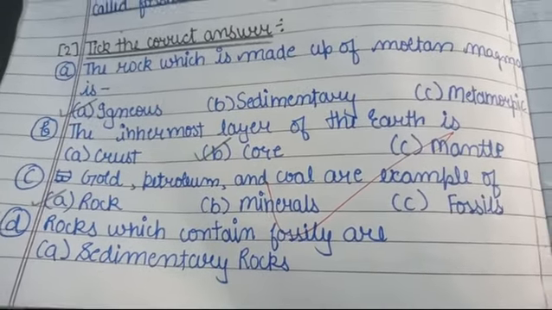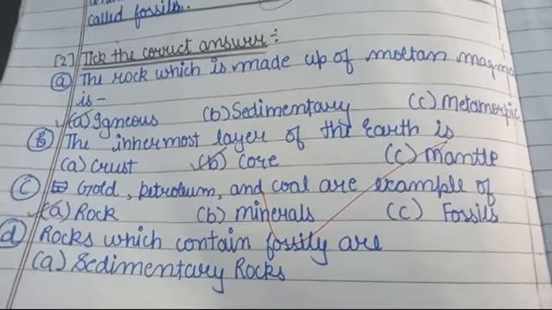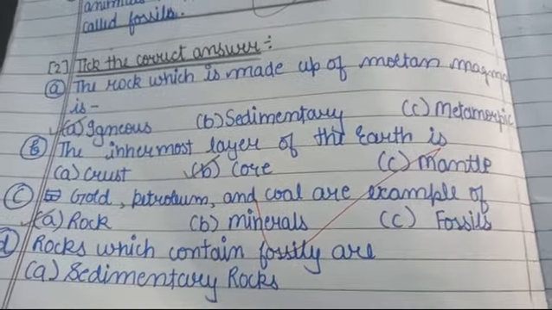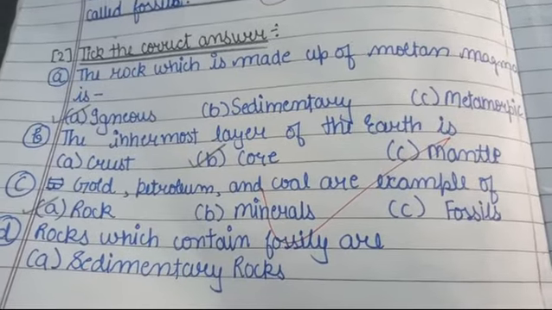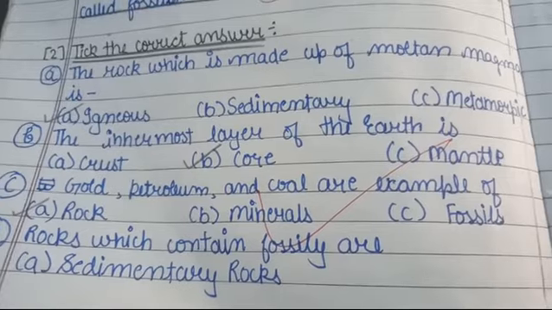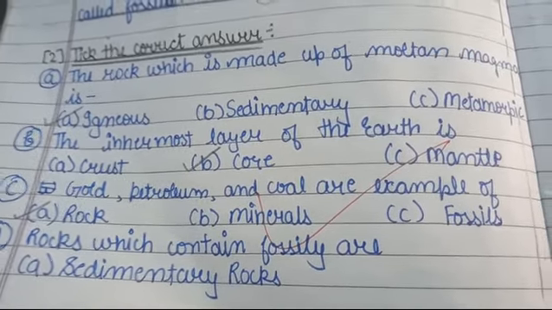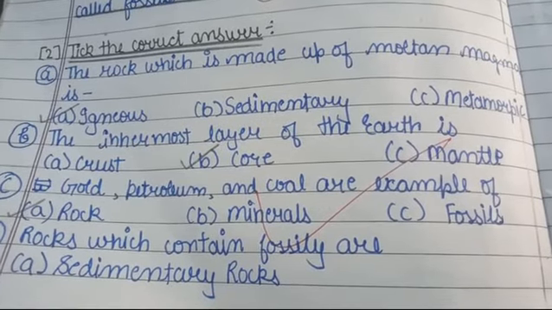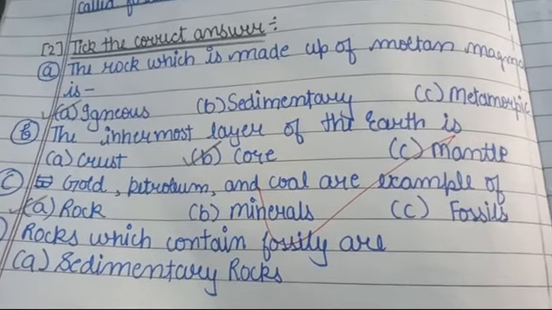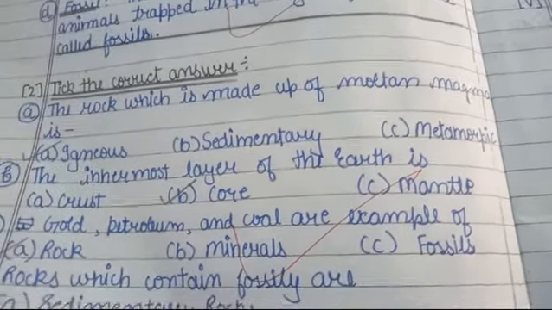Because gold, where is gold mostly found? It is found in rocks, beta. Where there are gold mines. And where are gold mines situated? In the land regions of mountains. And the same with coal and petroleum. Coal mines are also situated inside the mountain regions, or we can say inside the mountains.